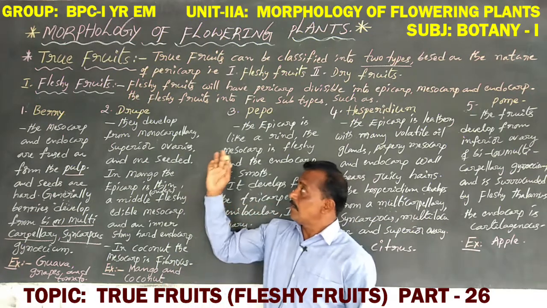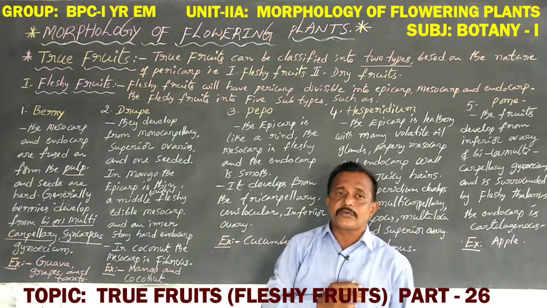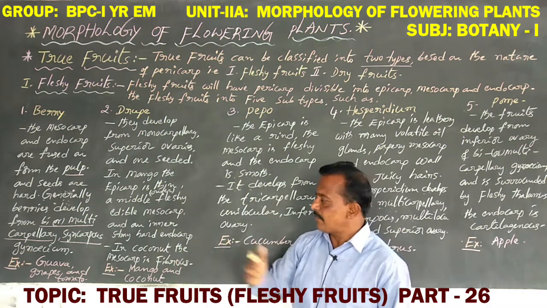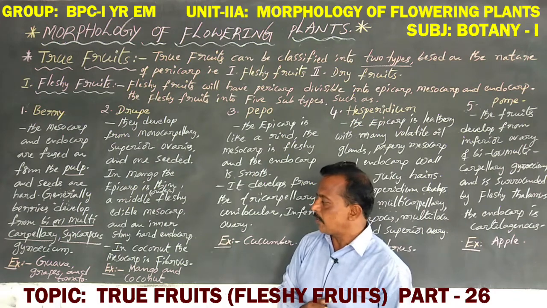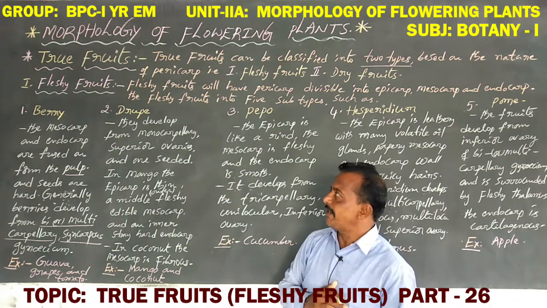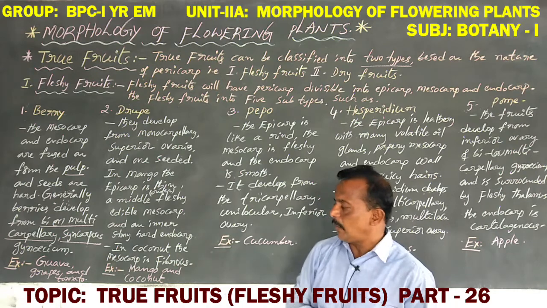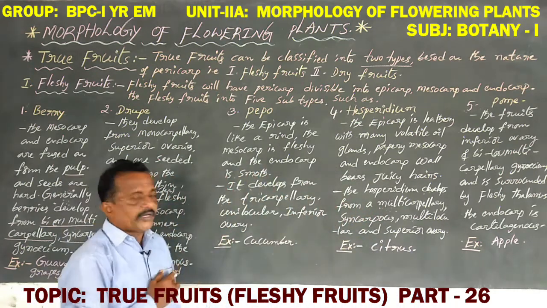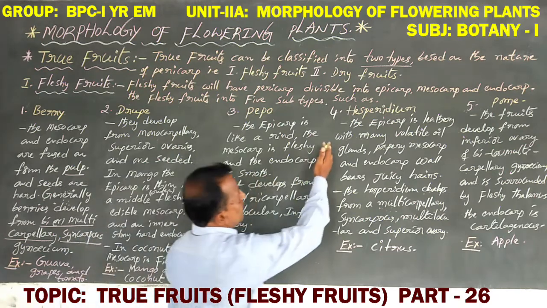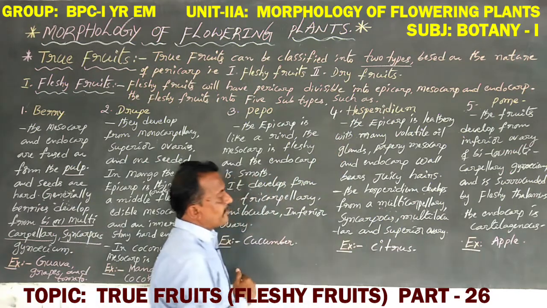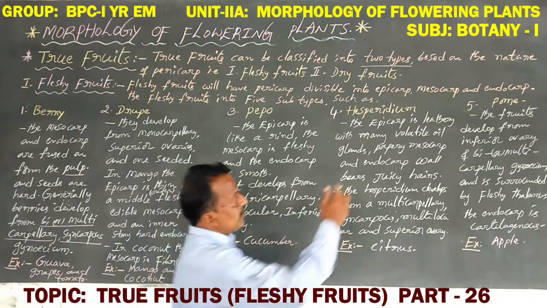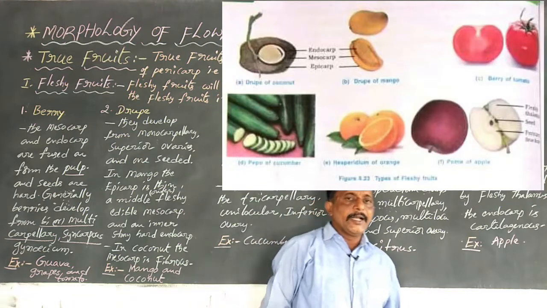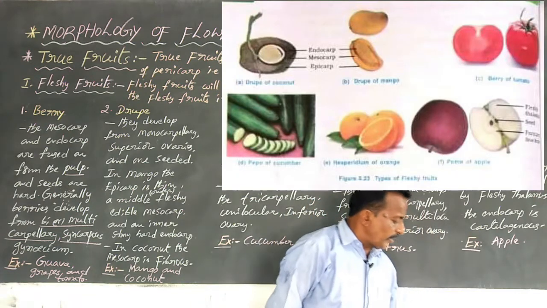These are the five subtypes of fleshy fruits. First subtype, berry, with examples guava, grapes and tomato. Second subtype, drupe, with examples mango and coconut. Third subtype, pepo, with example cucumber. Fourth subtype, hesperidium, with example citrus. Fifth subtype, pome, with example apple.